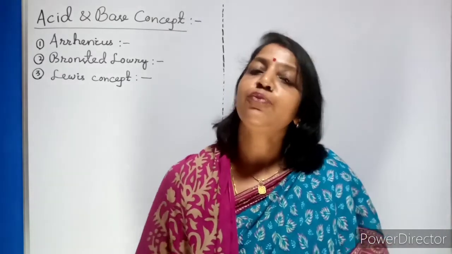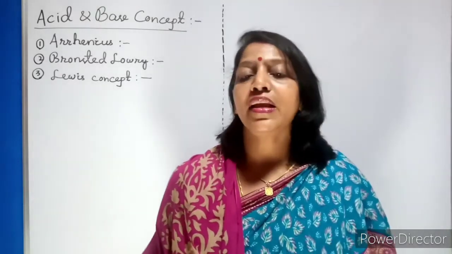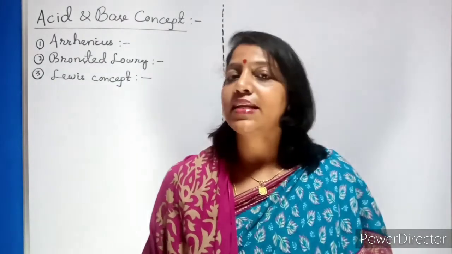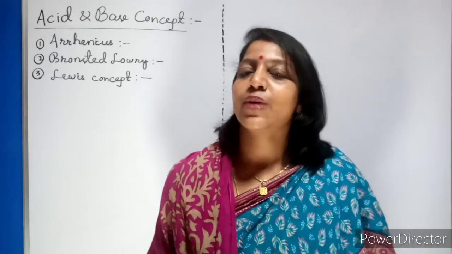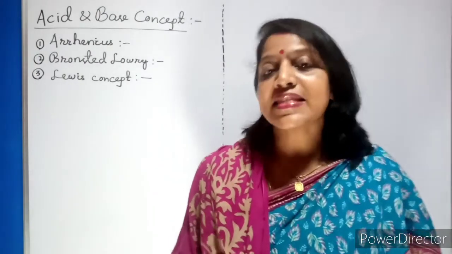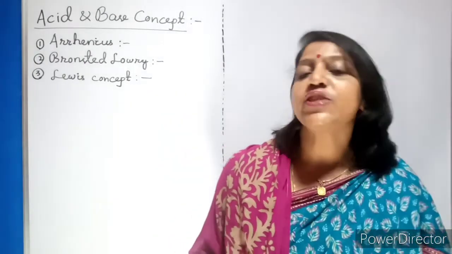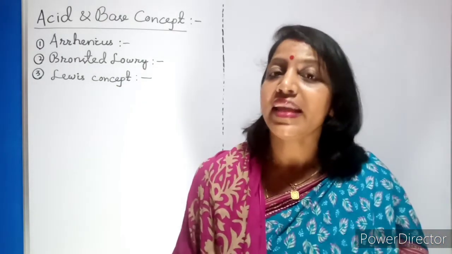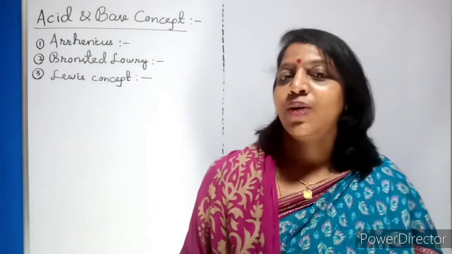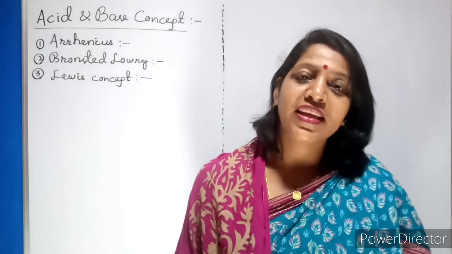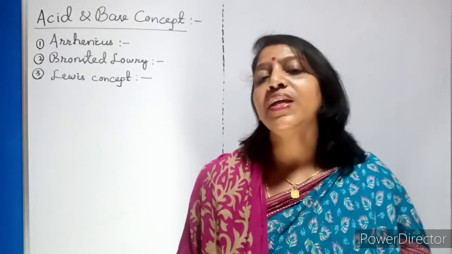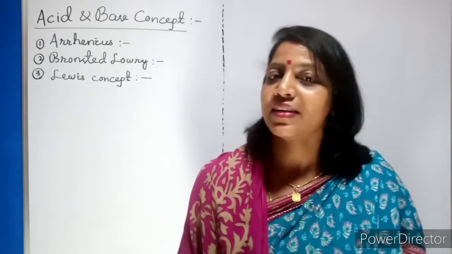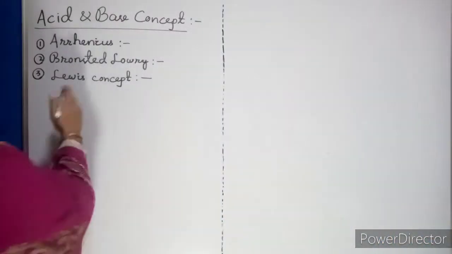Now coming to the different scientists, when they defined what is acid and what is base, first Arrhenius told about acid and base. What he told is that acid is a substance which gives H+ ion or proton in water. Whereas base, what is the definition he gave? That substance or species which gives OH- ion in water. So be specific about what Arrhenius told.